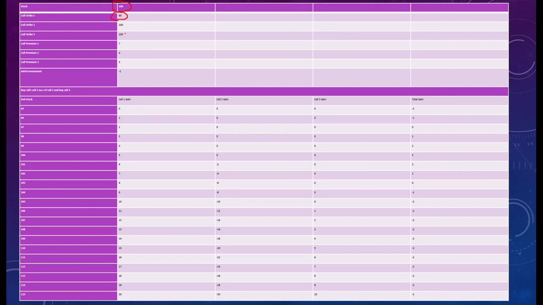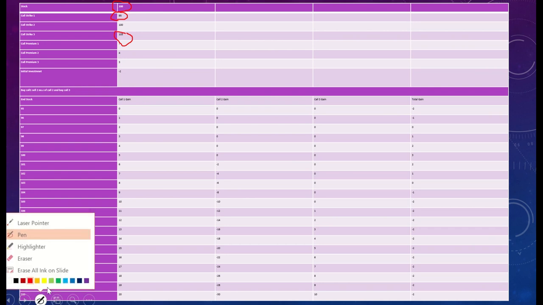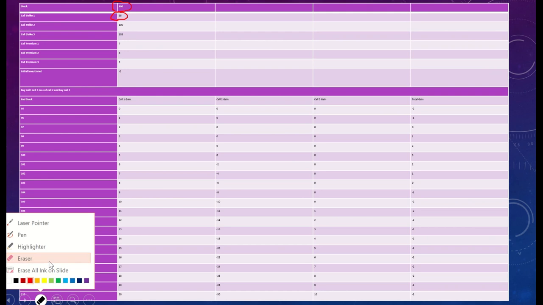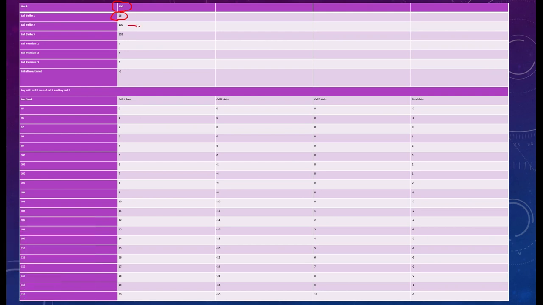Other call is above the market price, that is 105, and there is one more bid that is between 95 and 105, right? That is 100. So we have three bids available in front of us, three options available in front of us. So market price is 100, one is below 100, other is above 100, and the third one is exact at 100, intermediate price, right?